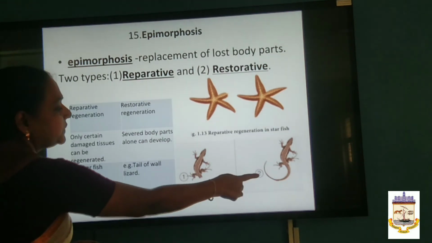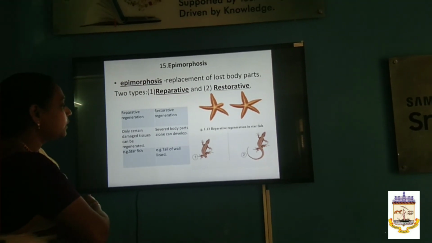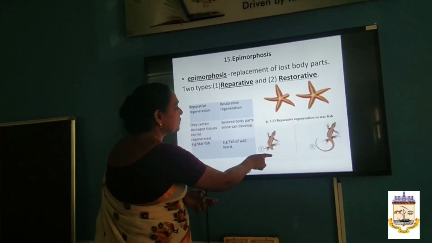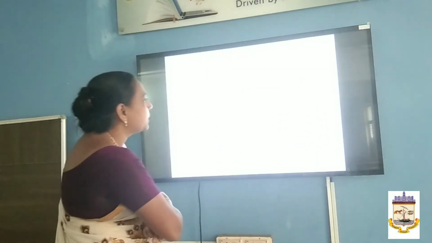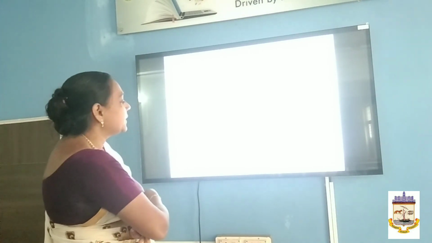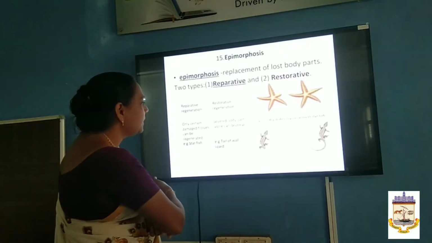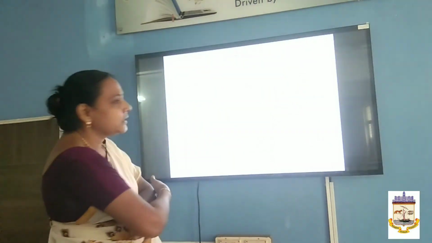See the tail of the lizard. This is observed in the tail of the wall lizard. If the body part is severed, it happens mostly in the tail. We have observed this in the restorative regeneration, or epimorphosis condition. We can find the wall lizard as an example. And for reparative regeneration, you will find starfish as the example. Thank you for observing.